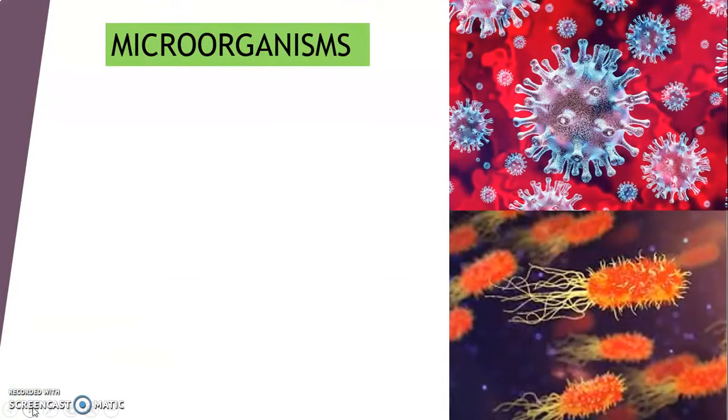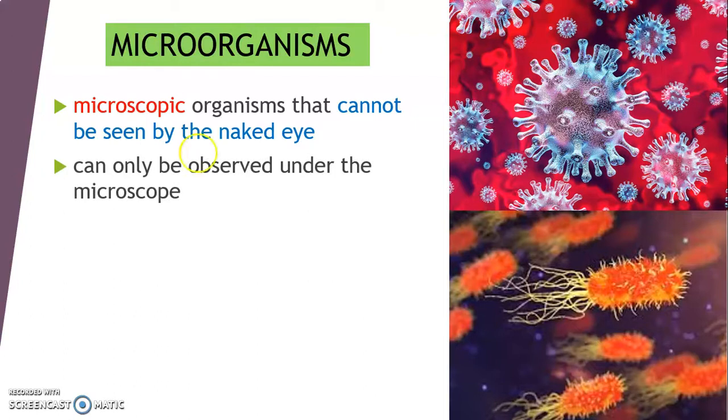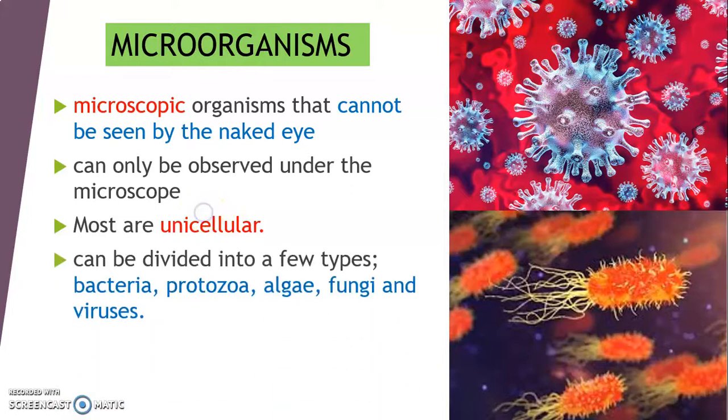Let's go to the first learning standard, about the microorganism. What is a microorganism? They are microscopic organisms that cannot be seen by the naked eye, and can only be observed under the microscope. Most are unicellular.